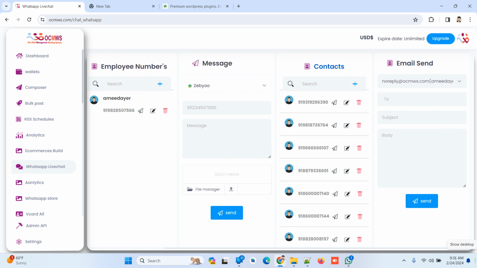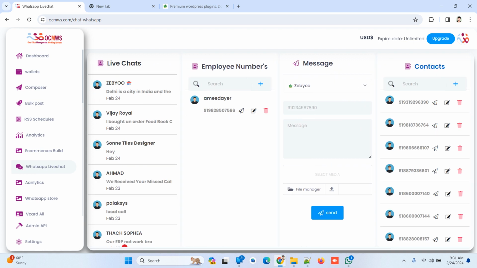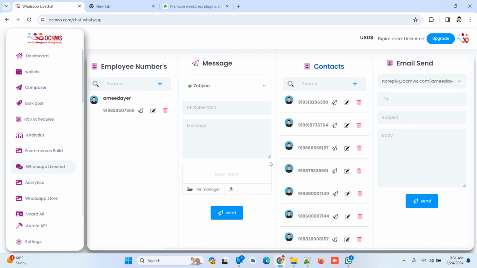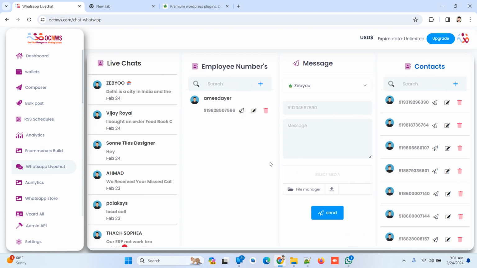WhatsApp. If you want to send on WhatsApp, then click on WhatsApp. If you want to send on email or SMS, then you can send the SMS also. If SMS is selected, then you have to select the device also, and after that you can send from the email. Then for email, select the option of which email you want to send from.